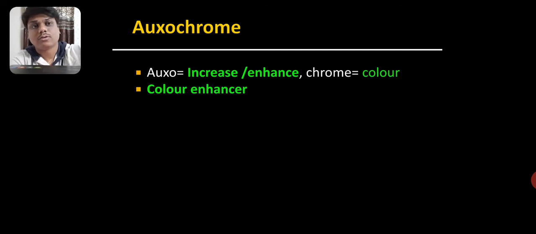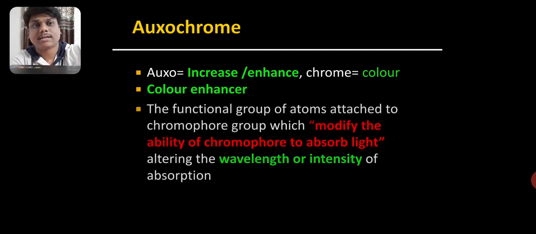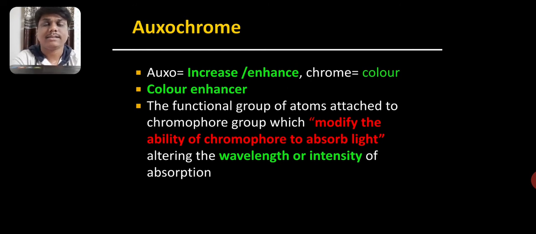So auxochromes are also known as color enhancers, but that is now a misnomer. By definition, the functional groups or atoms attached to the chromophore groups, which modify the ability of the chromophore to absorb light, altering the wavelength or intensity of absorption, are known as auxochromes.